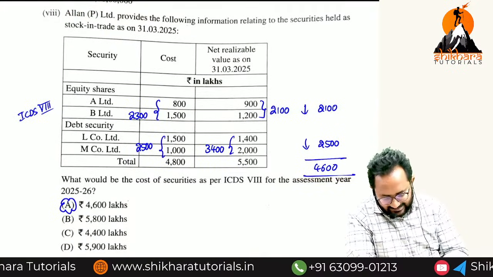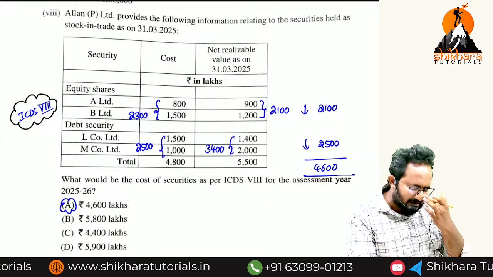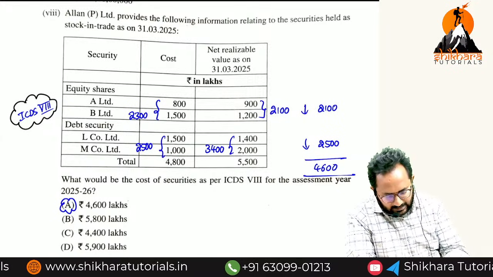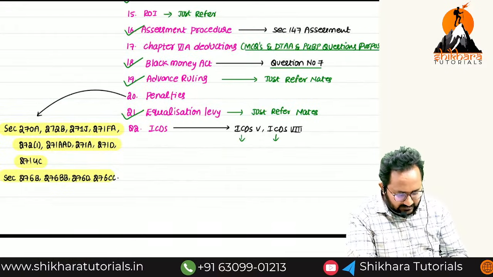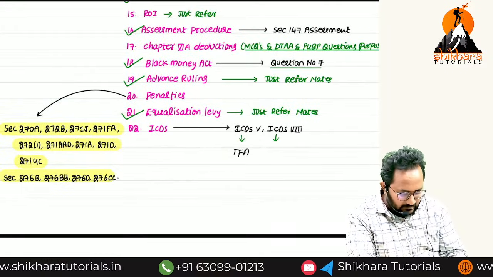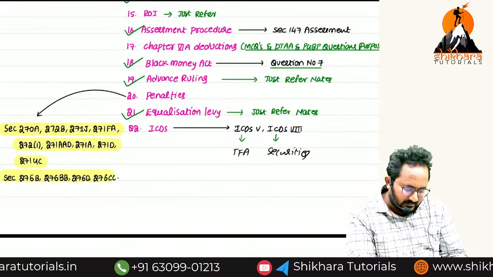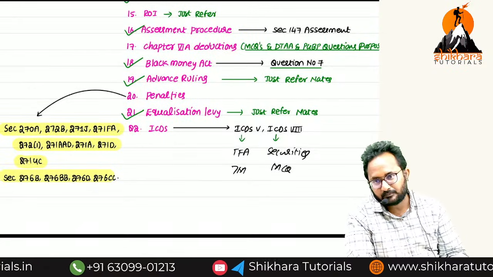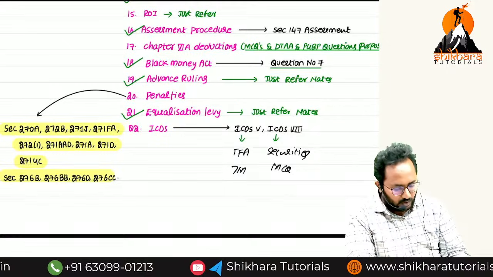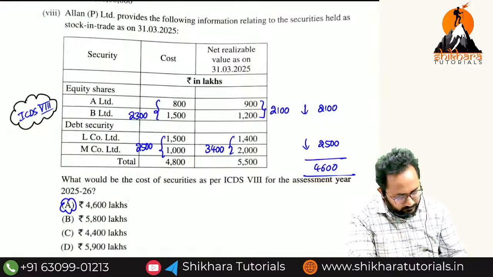Then next. This is ICDS 8. Yesterday I gave one last minute clarification or tips. In that I gave only 2 ICDS. Okay, at any cost you have to refer to these 2 ICDS. One is tangible fixed assets and one is securities. These 2 are tested. Yes, this is an MCQ and this is a 7-mark question they gave. Now we can check this answer relating to this ICDS.